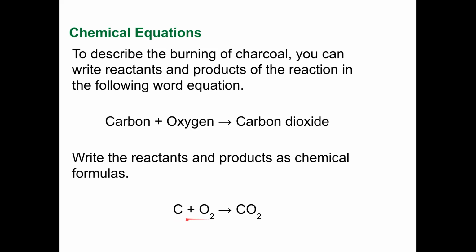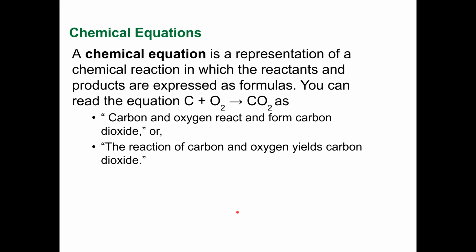And then when you burn carbon, in other words, that chemical reaction we saw at the beginning, charcoal burning, it releases the gas carbon dioxide. Notice that I have one carbon here per 2 oxygen, and I end up with the same thing over here. So a chemical equation is a representation of the chemical reaction in which the reactants and the products are expressed as formulas.